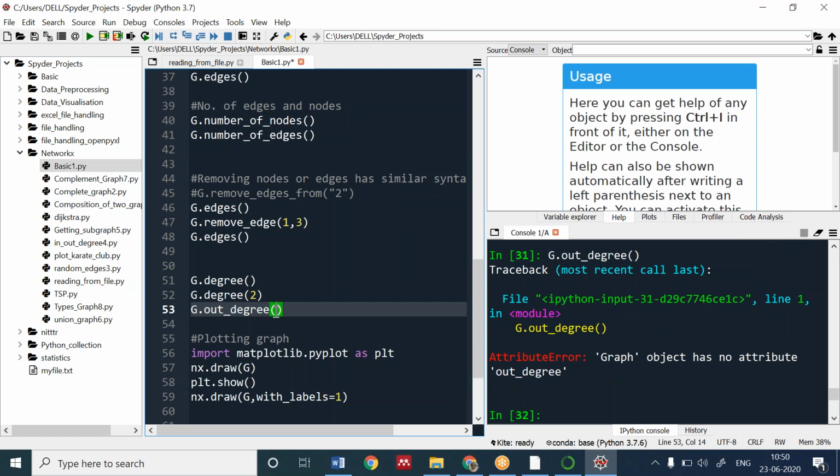Which node you want to see the out degree of. Out degree will work only when we have the directed graph. But just now it is undirected graph. We will check how to check the graph is directed or not directed. We will be checking that. Okay. This is not working. You can see it. When we run out degree, it's showing an error because this graph is undirected graph.